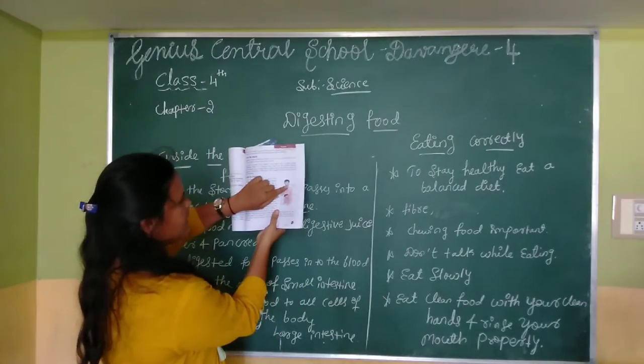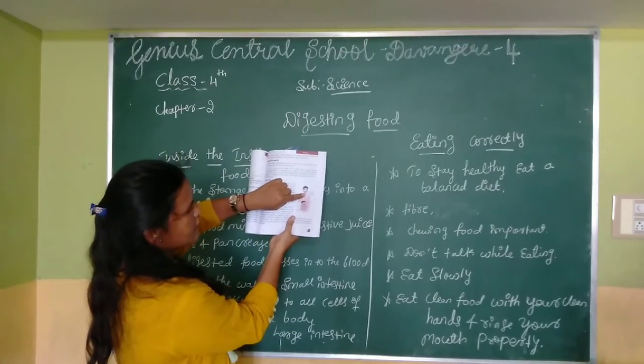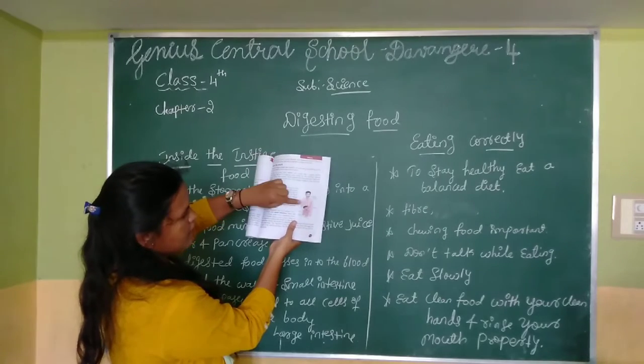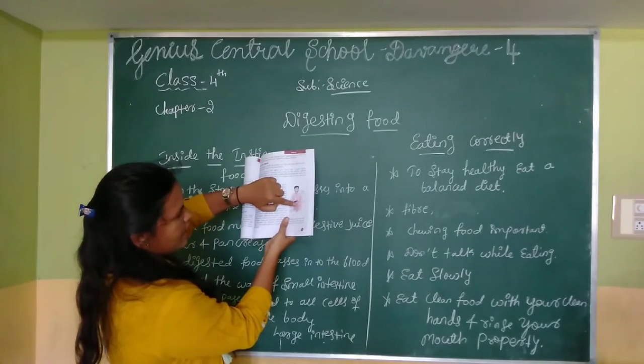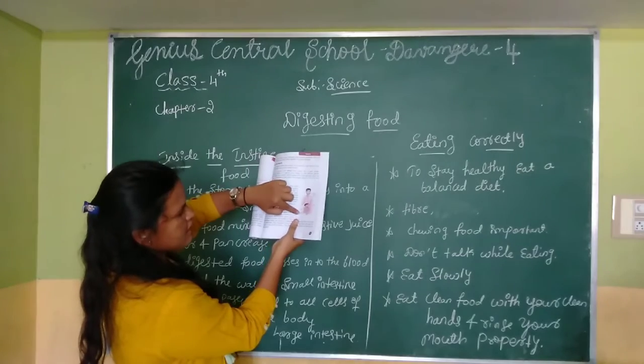image. Here the salivary gland is present. The food pipe is present. This is the stomach. In the stomach, the liver and the pancreas are present. Then the large intestine and the small intestine.